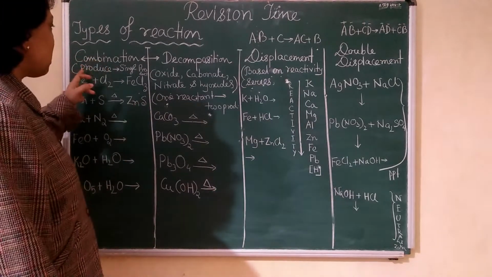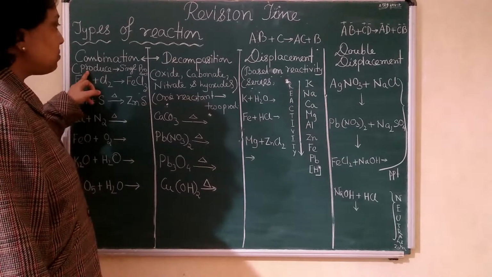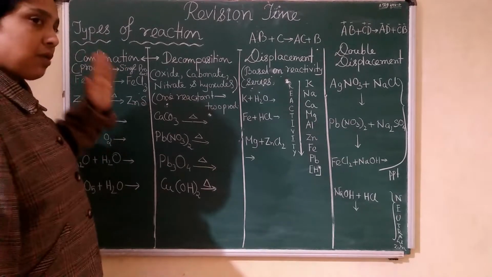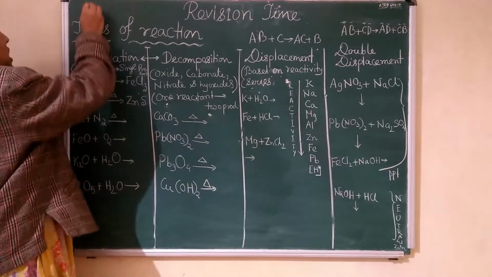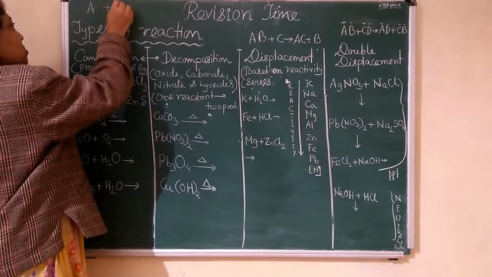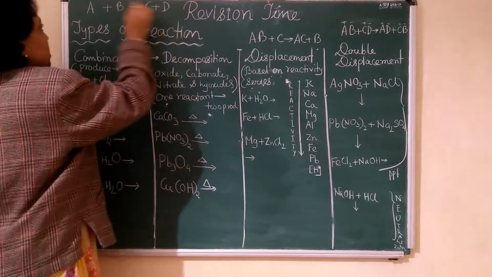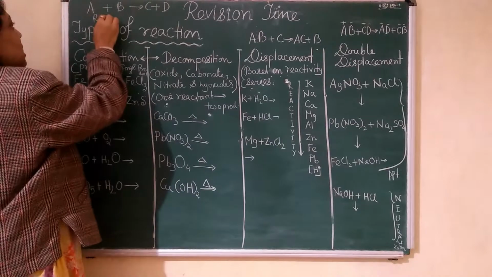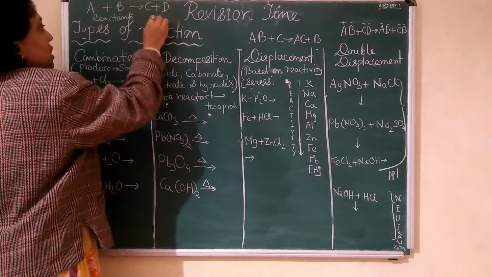A combination reaction is when you are getting a product from the reactants. Suppose you consider a reaction A plus B giving C plus D. This is the reactant side and this is the product side.